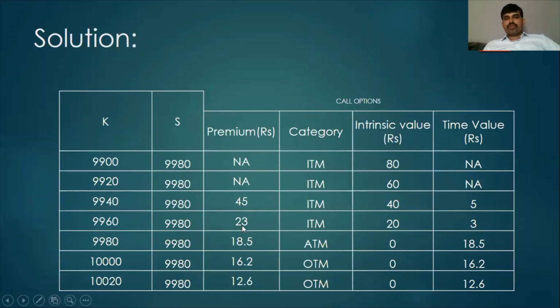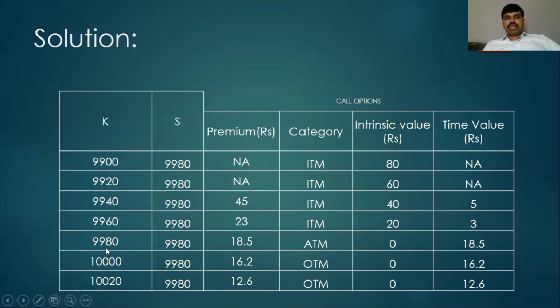Similarly, in the fourth scenario, the premium paid is 23. Since it is an in the money option, spot price minus exercise price gives 20. The time value is the excess of premium over the intrinsic value, which is 3.